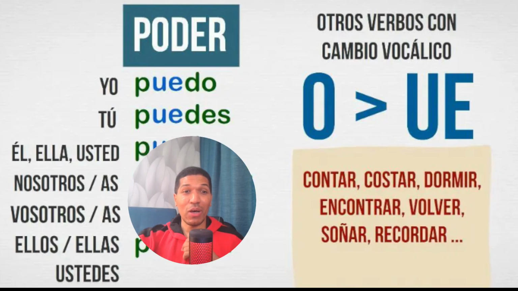So, if you say yo podo, I can, it is a mistake. You need to say yo puedo. And we have a group of irregular verbs like contar, costar, dormir, encontrar, volver, and so on. Dormir, I think you already know dormir. Dormir is to sleep. And how will it be? Yo dormo? No, yo dormo is a big mistake. It will be yo duermo. We delete the O and we add UE. Duermo. But nosotros and vosotros stay the same. Got it?